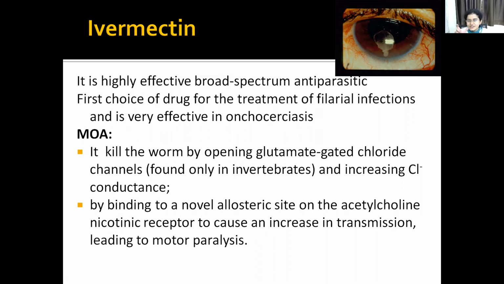So ivermectin is a broad spectrum drug. Why is it called broad spectrum? Not only is it used against worm infestations, hookworm, roundworm, but also it can be used for filariasis and onchocerciasis. That's why it is called broad spectrum. And the mechanism is it kills the worm by opening the glutamate gated chloride channels and increasing the chloride conductance. And it directly binds to the nicotinic acetylcholine receptor and causes increased transmission that leads to motor paralysis.